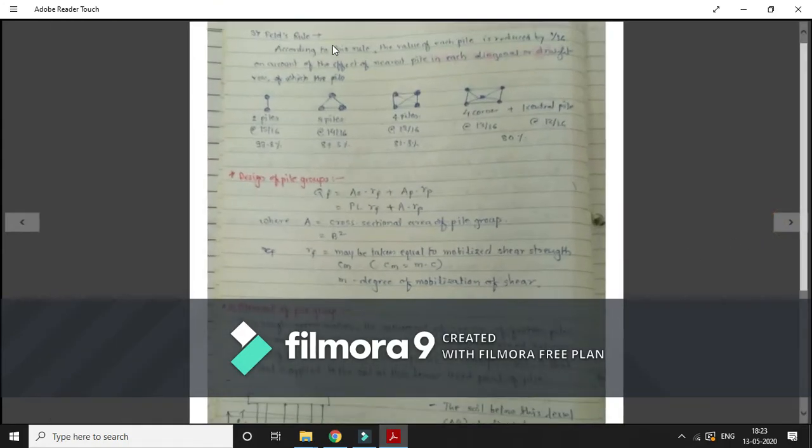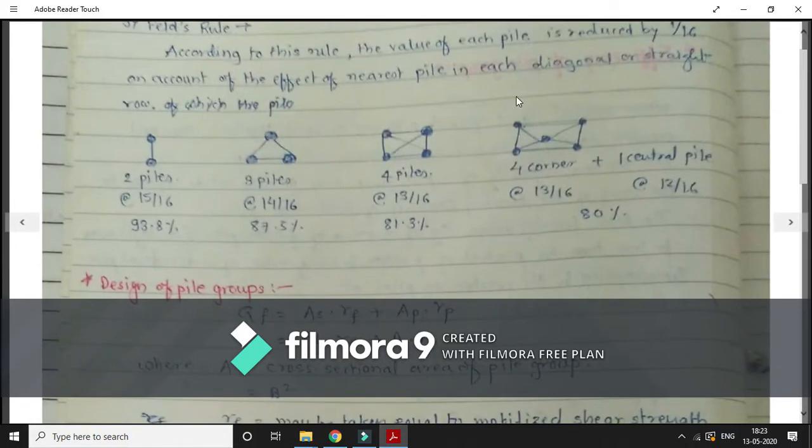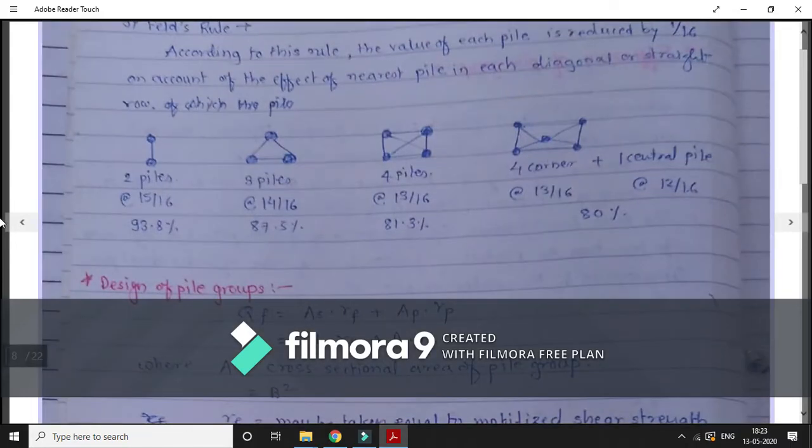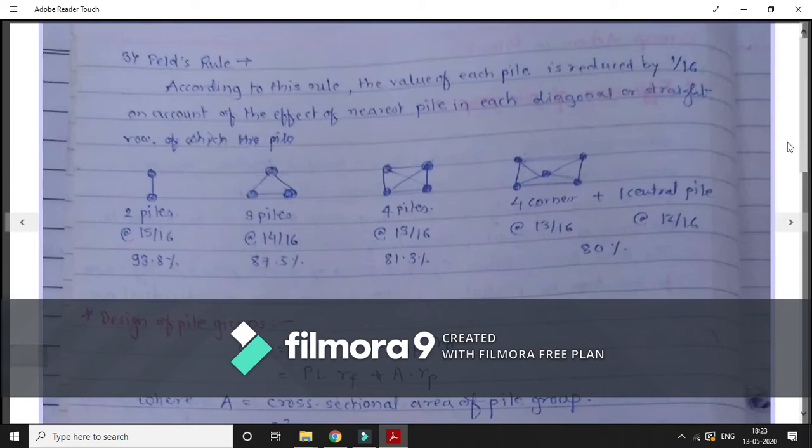In Feld's rule, it is mentioned that the value of each pile is reduced by 1/16 on account of the effect of the nearest pile in each diagonal or straight row. So here you can see, if there are two piles, its capacity is reduced by 1/16 of each pile. So this will be 15 by 16, approximately equal to 93.8%.